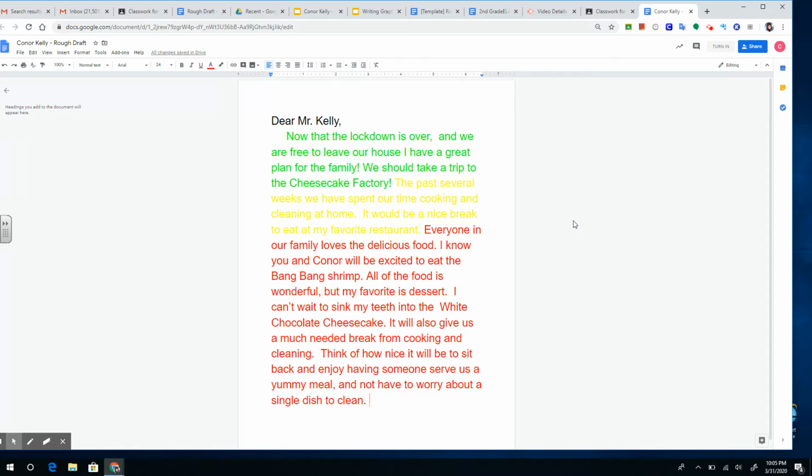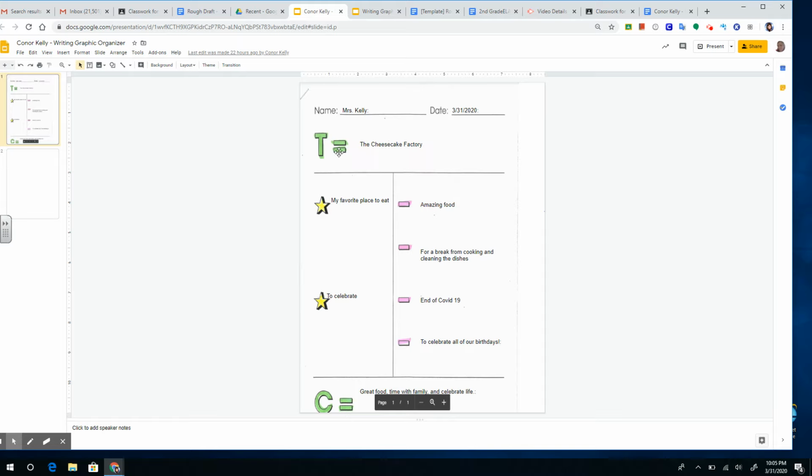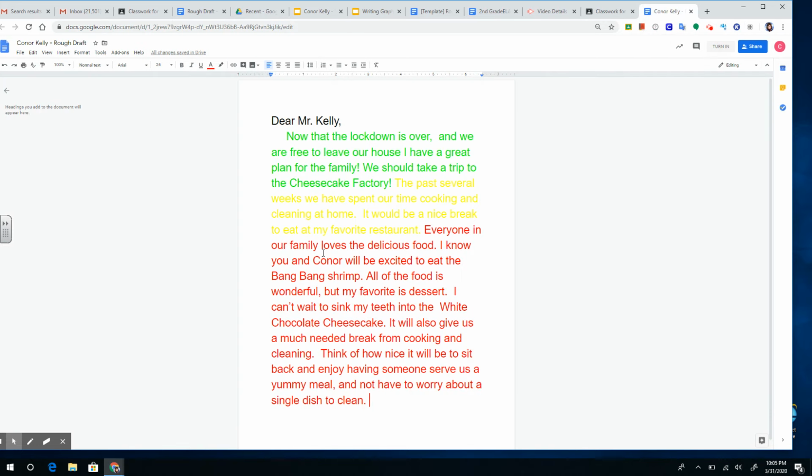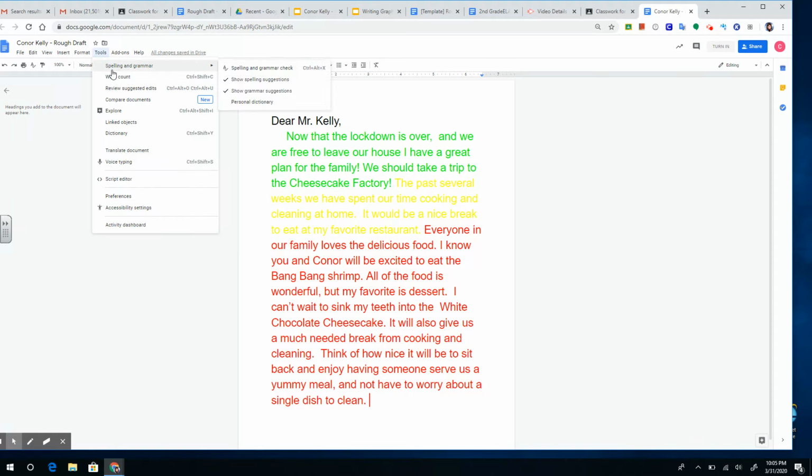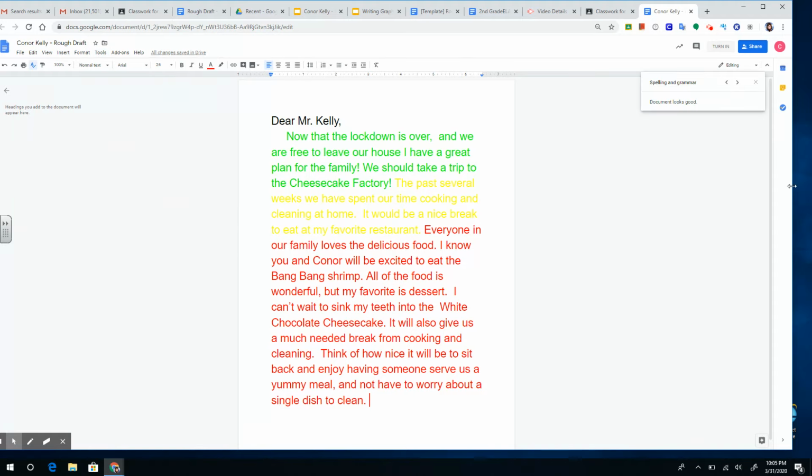Just make sure it ties back to your paper that looks like this, whether you did it digitally or on paper at home. It doesn't matter which way you did it. Just make sure that you follow it so it flows together. And then we'll do some editing too. I showed you how to use, if you watched what I was doing, I had some misspellings and I had to go up to tools and then go to spelling and grammar and spell check. If there's a correction, you can make the correction, or it might say document looks good. And then you're all set.